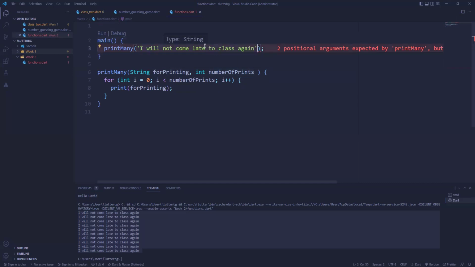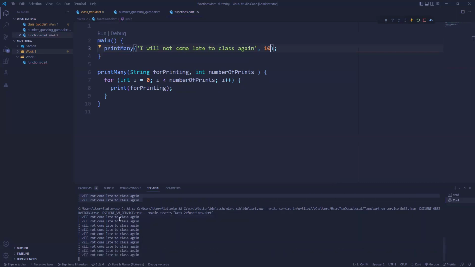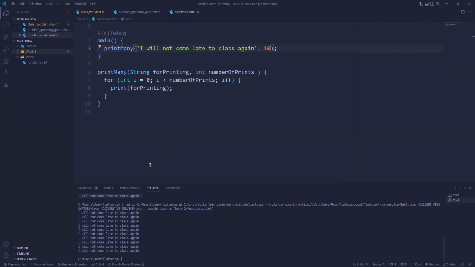So all I need to do when passing is, the first one requires a string, that's why you see this is a string. The next one requires an integer, so I'm going to say 10. And then when we run that, we should still have the same results, which is this. So this is a function that takes more than one parameter, right?